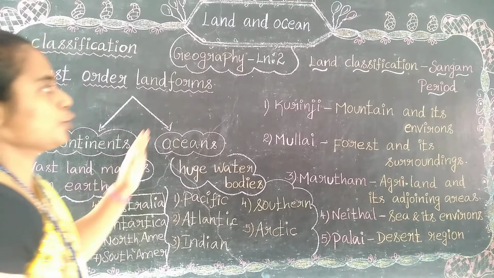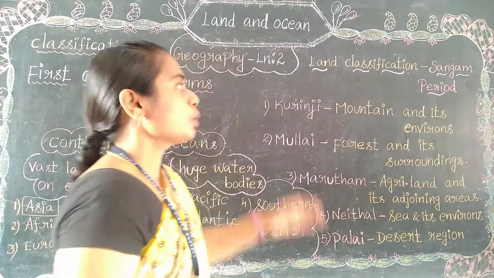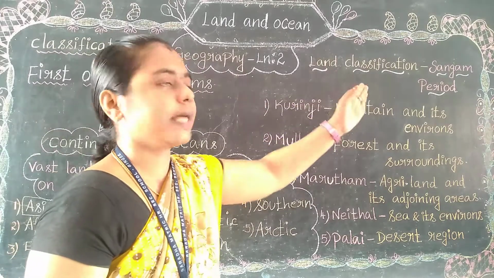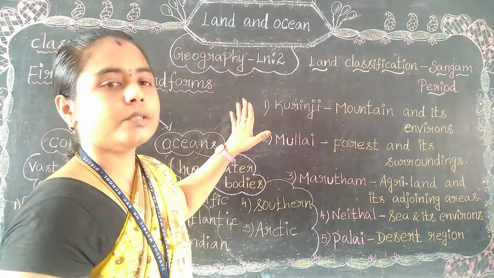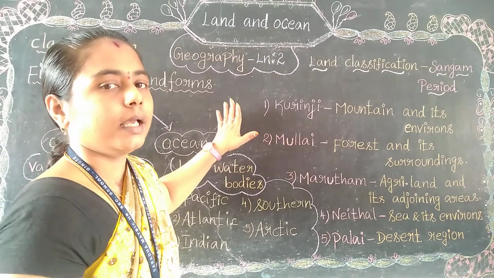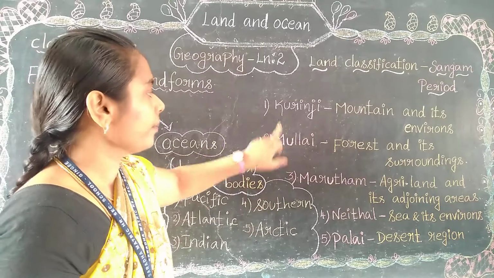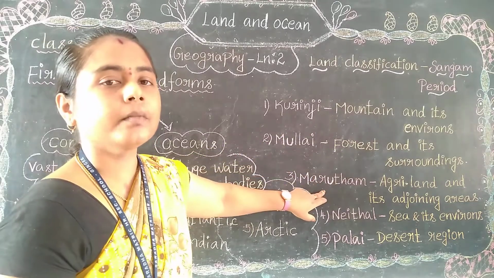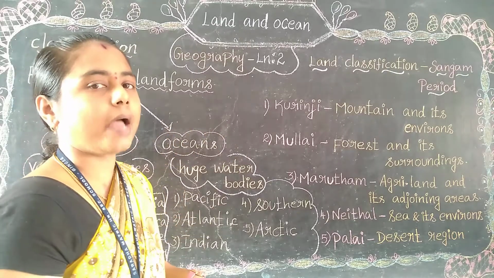Let's switch to the land classification. It is the Sangam period land classification. We know that already. What are the kinds of land we have? In Tamil we used to say Kurunji, Mullai, Marudam, Neidal, Palai. So we have five classifications in land.